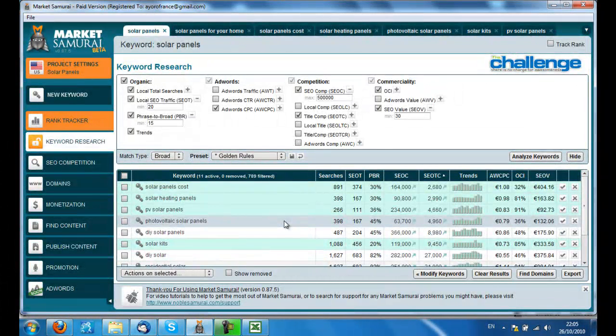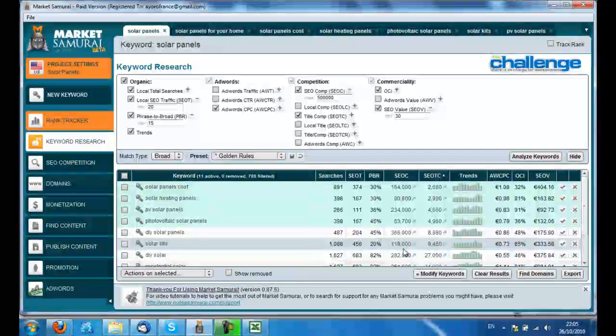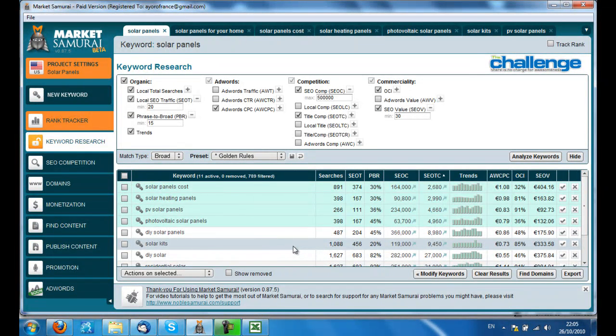So to sum up, without taking hours over this, I would say this is a market definitely worth checking out further. Look at Solar Kits with 1,088 searches and title competition is not too bad. I don't think you'll be getting up to page 1 in a month, but with a bit of work and adding some backlinks, it's probably quite feasible.